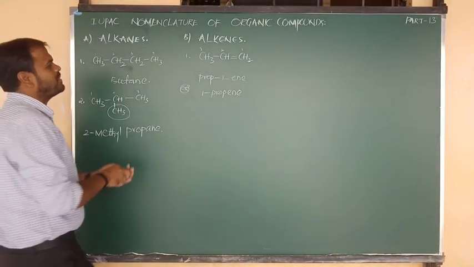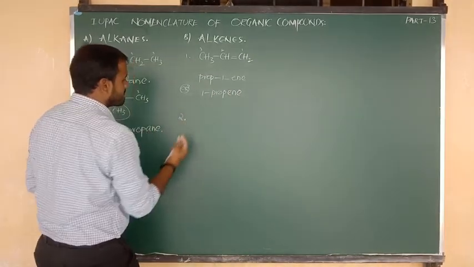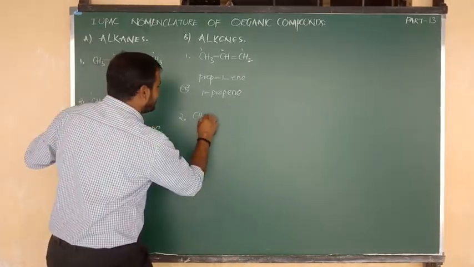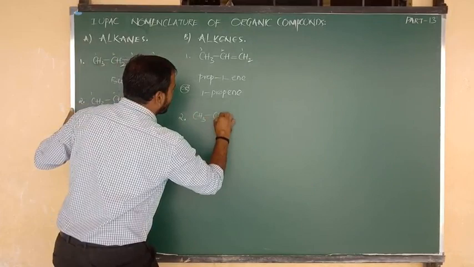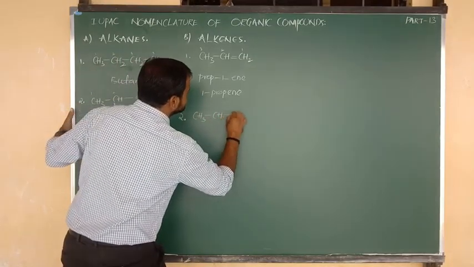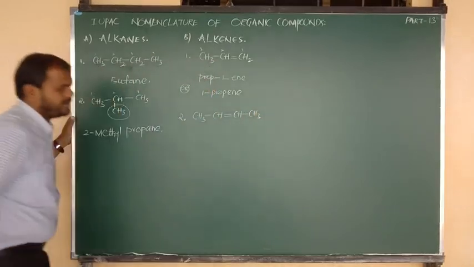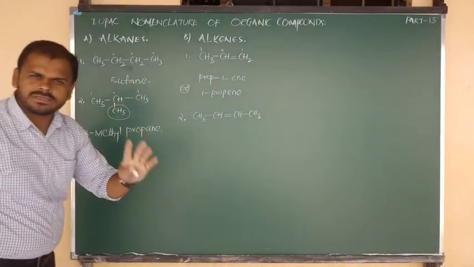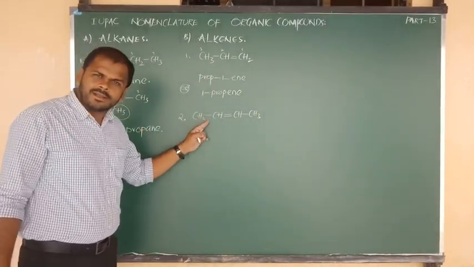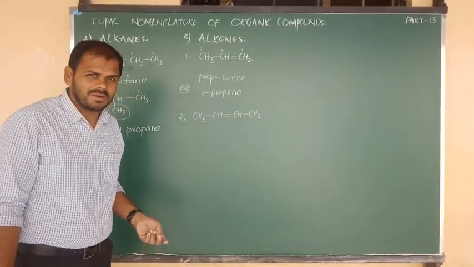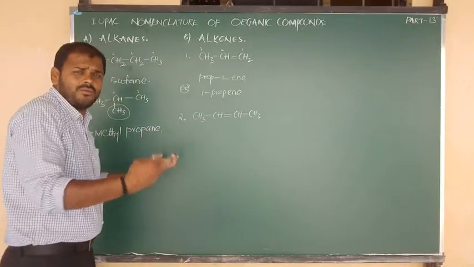Another example I am going to tell you. Suppose the organic substance has the formula CH3 bonded to CH, double bond CH, again bonded to CH3. The total number of carbons is 4. The left side contains a single bond, the right carbon also contains a single bond. Now listen, we can move from anywhere.